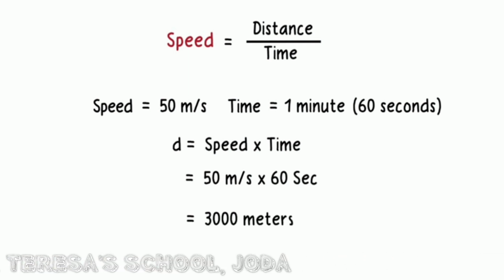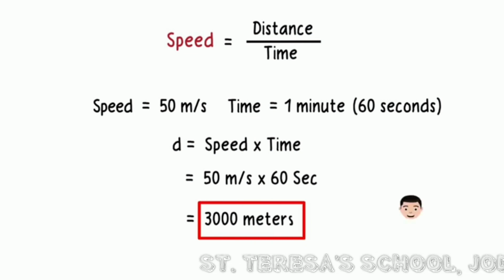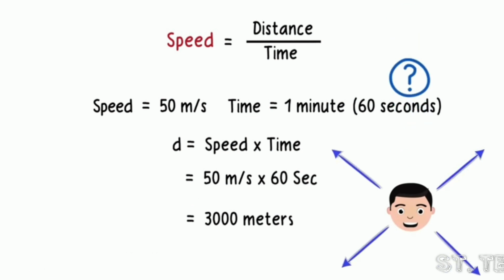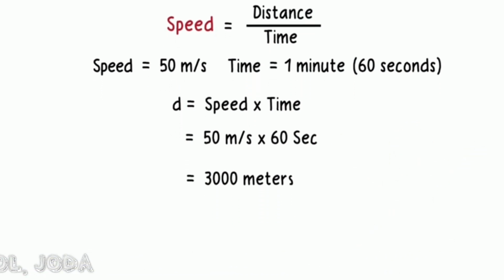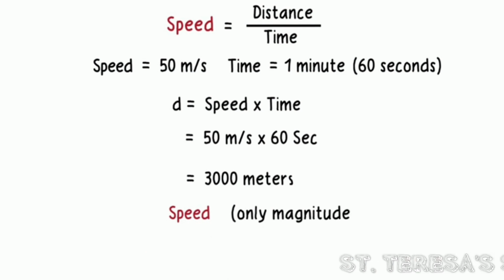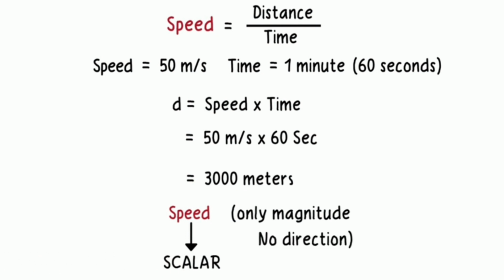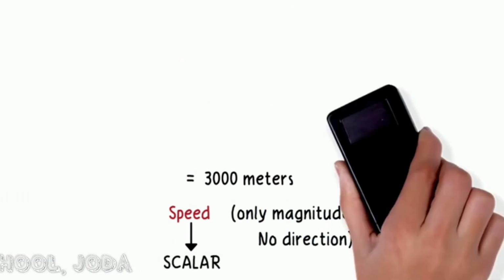But if I covered 3000 meters from this point, am I here? Or there? Or over there? You have no clue as to which direction I headed off. This tells us something interesting. Speed offers only magnitude, making it what we call in physics a scalar quantity. It doesn't specify the direction. It just tells us how much ground is covered in unit time regardless of the direction traveled. Scalar quantities have only magnitude and do not specify direction.